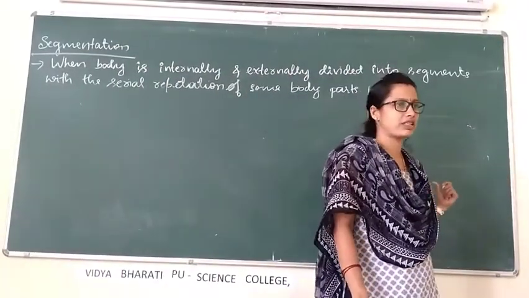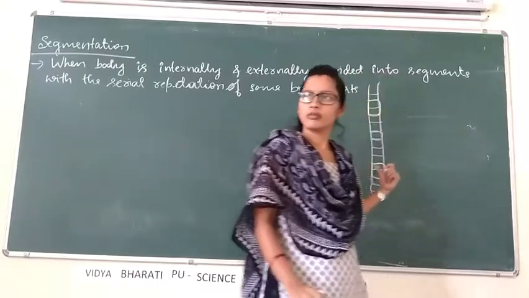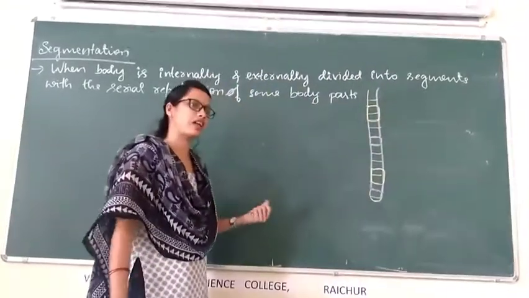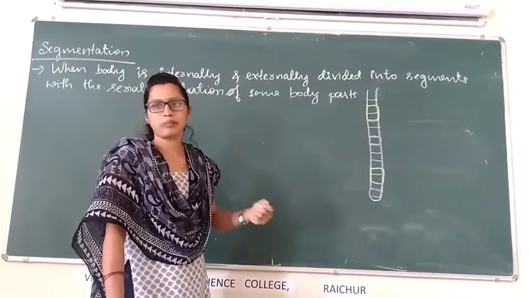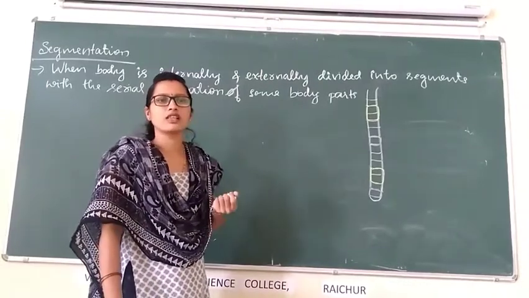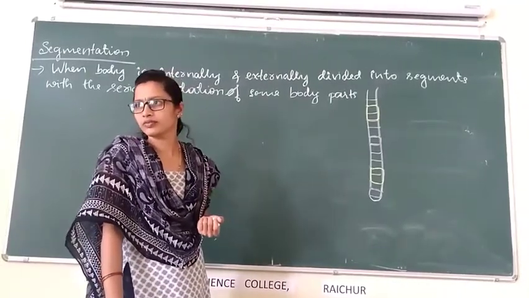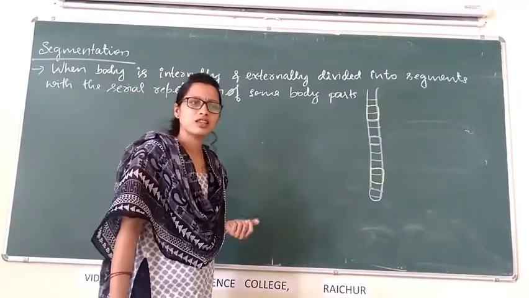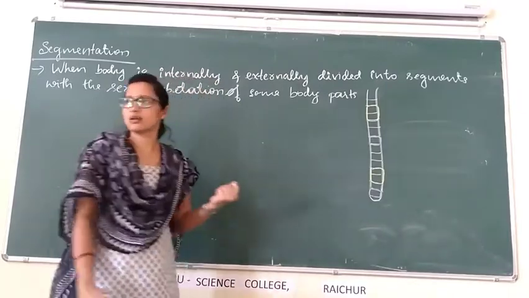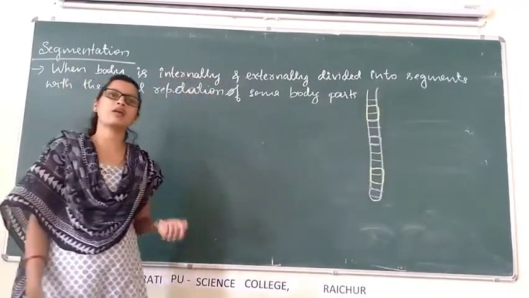Segmentation or metamerism is the phenomenon of dividing the body externally and internally into segments with the serial repetition of some body parts. In some animals, segments are present, and in some other animals, segments are absent.